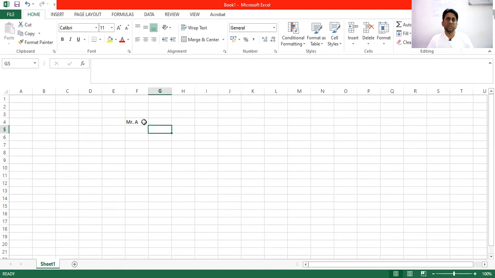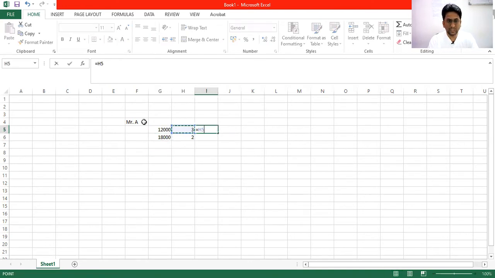So before calculating pension, you should have the basic for 5 years. Suppose Mr. A's basic is 12,000 for 3 years and 18,000 for say 2 years, then we first calculate his average basic pay in this way: 12,000 into 3, 18,000 into 2, sum, and then divide by 5.